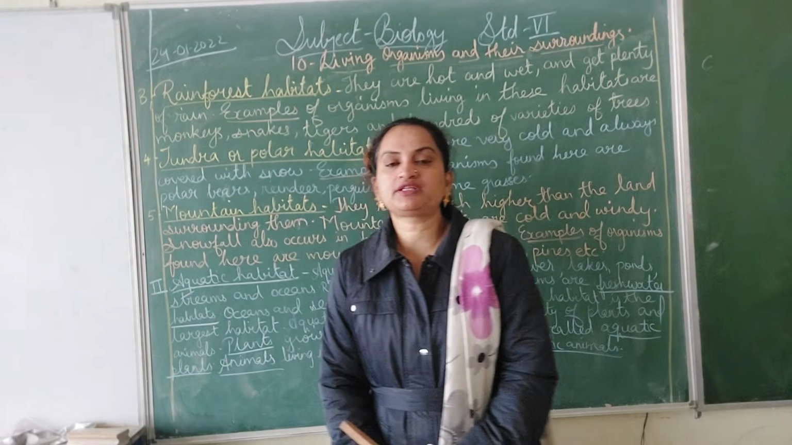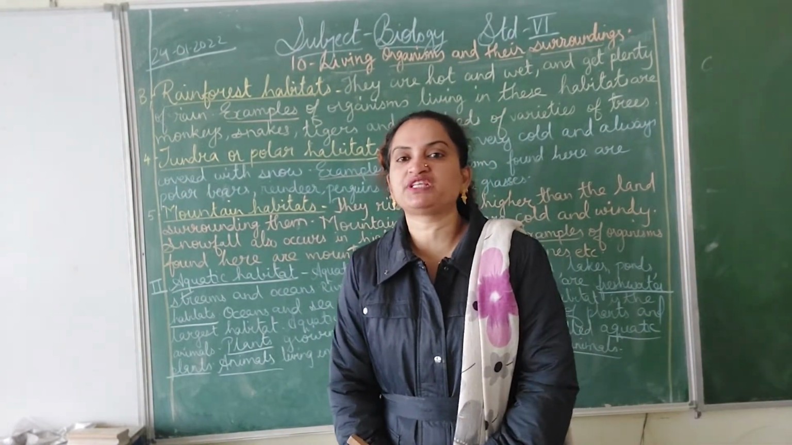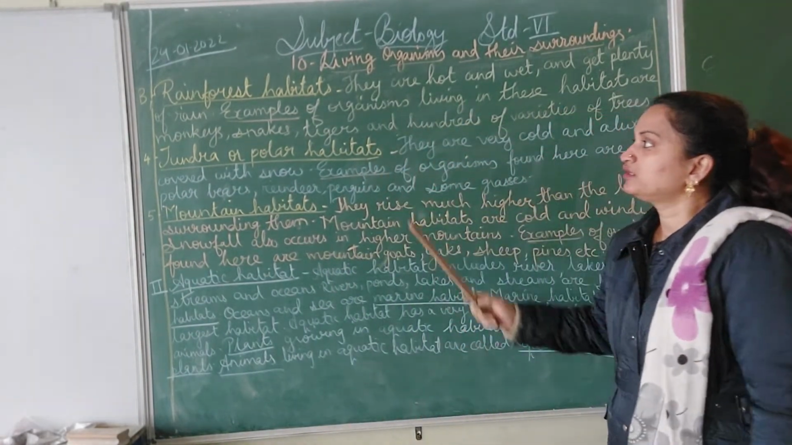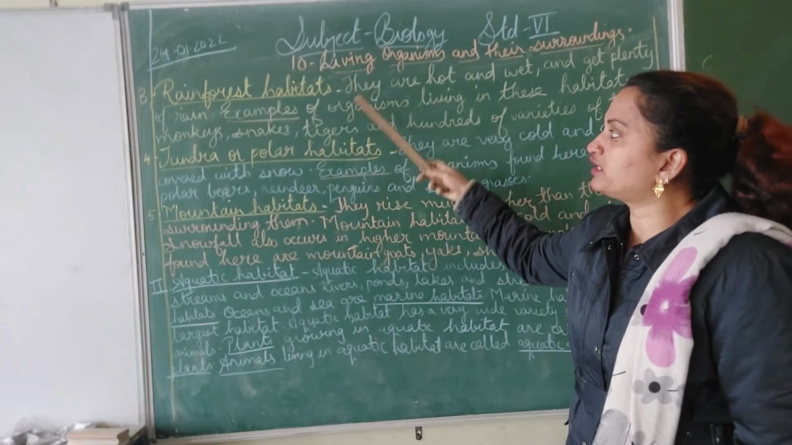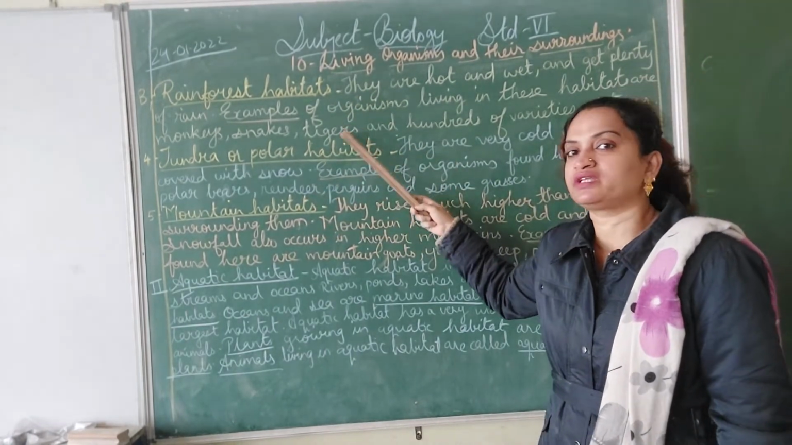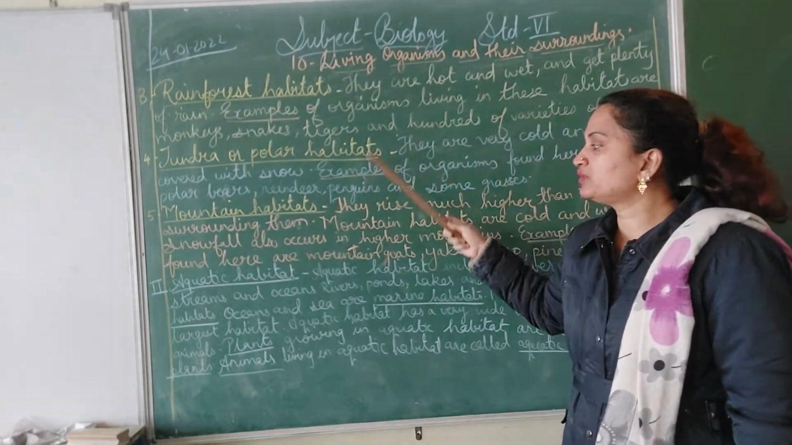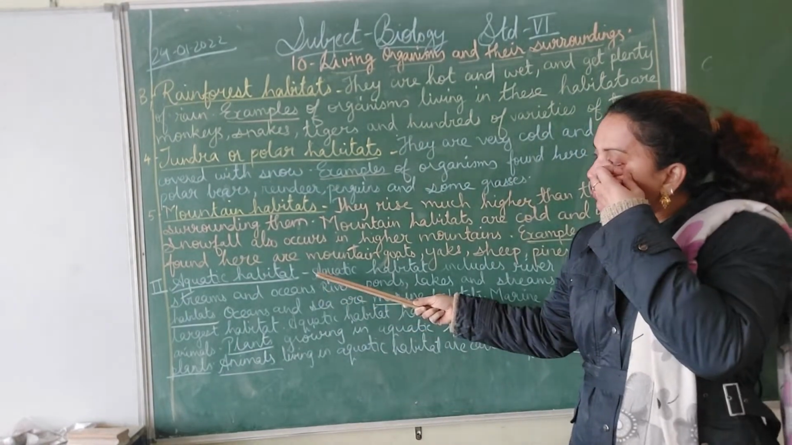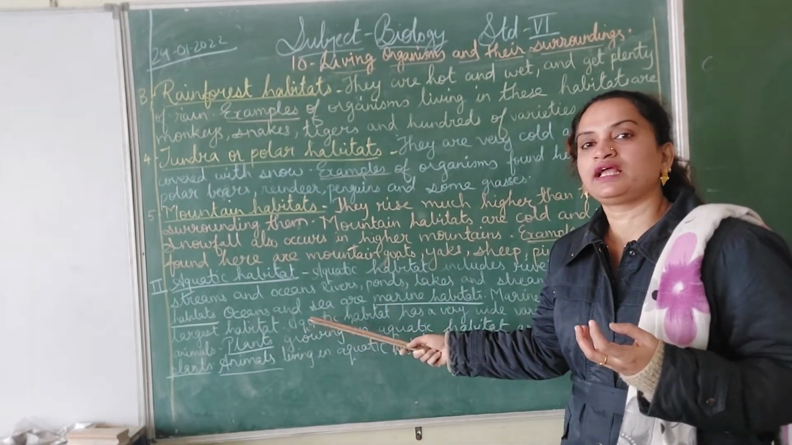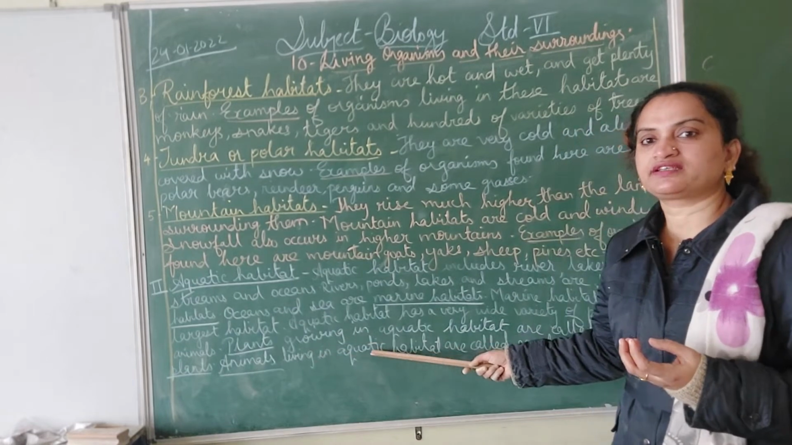Now the type of question that would be asked from this part is, as it is continuity of the terrestrial habitat, what is terrestrial habitat and its kinds with examples, and what are aquatic habitats, its kinds and examples. Okay, you can take a screenshot.